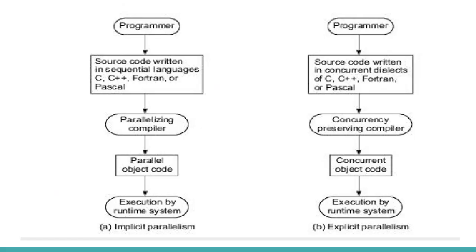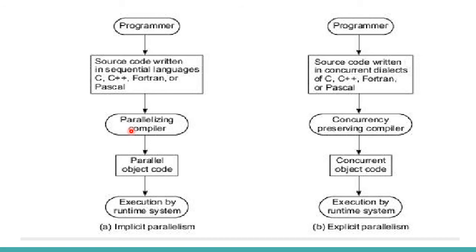This is the diagrammatic representation of explicit and implicit parallelism. First, let's discuss the implicit parallelism figure. In this case, you can see the programmer is there. He will be giving some code. So in the case of implicit parallelism, what will happen?